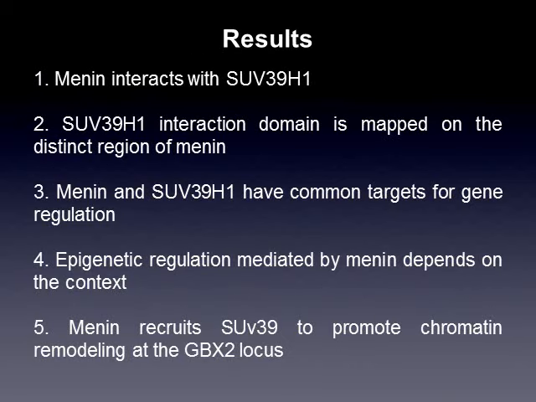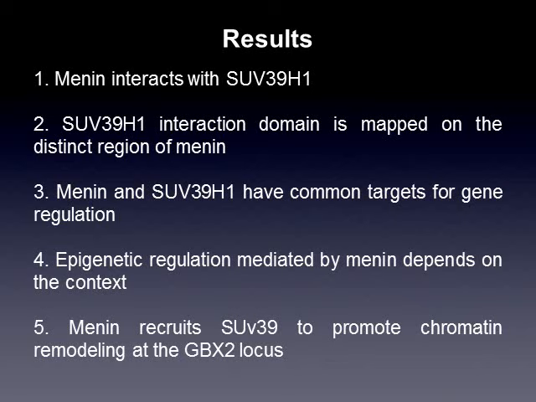The results of this experiment show that menin interacts with SUV39H1, and this ability might be involved in its tumor suppressor function. The SUV39H1 interaction domain is mapped on a distinct region of menin by comparing 2 regions mapped for SUV39H1 interaction using comparative protein structure modeling with threading method.